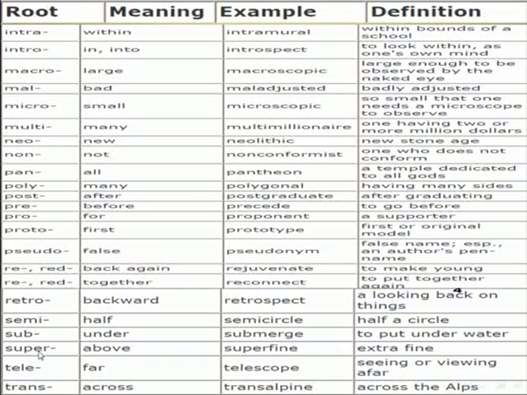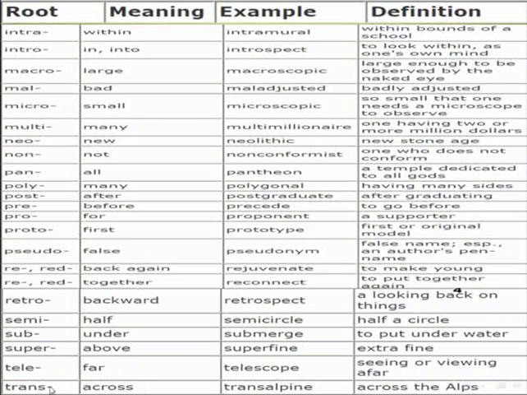Prefix root: super. It means above. Example for the root: superfine. Definition: extra fine. Another prefix root: tele. It means far. Example for the use of the root: telescope. Definition for telescope: seeing or viewing afar.